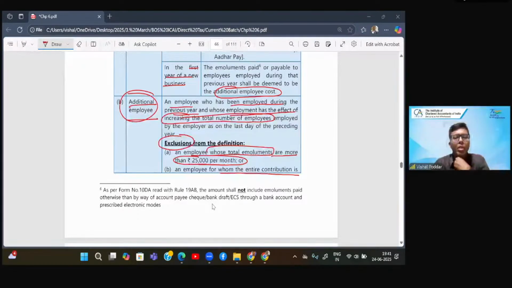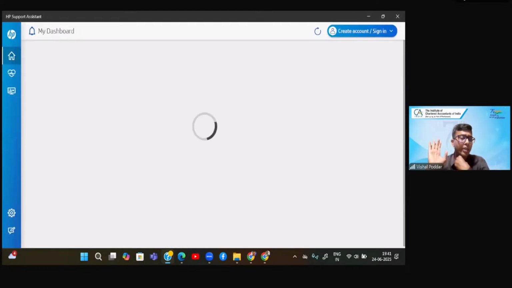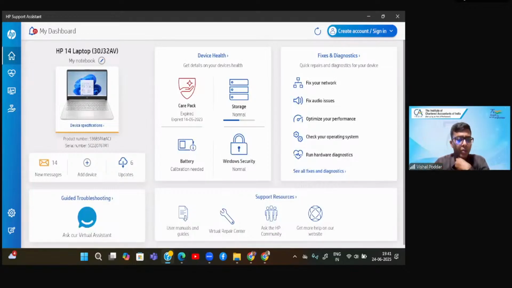We recompute again in case of additional employees. No, but why do we recompute, Anil? I think I already answered Ishan's question: once I get a deduction in one year, even if my employees reduce in the second year, the first year's amount which I computed, which will continue for 3 years, will not change. That will remain constant for the 3 years. What will happen if my employees have reduced in the second year? I will not get a fresh deduction in the second year, but the deduction which I have started claiming in the first year will continue for 3 years.